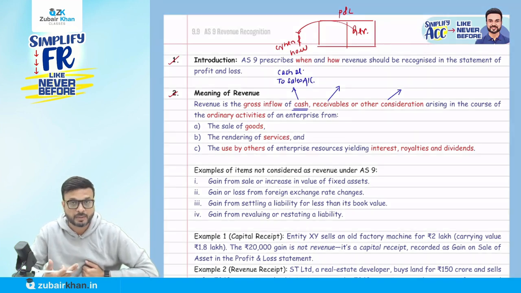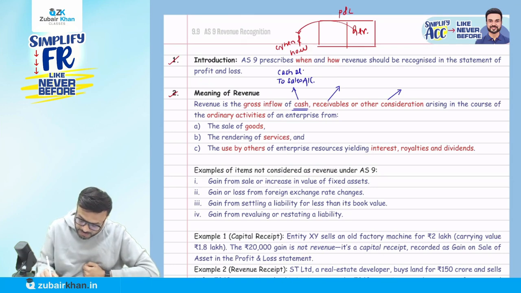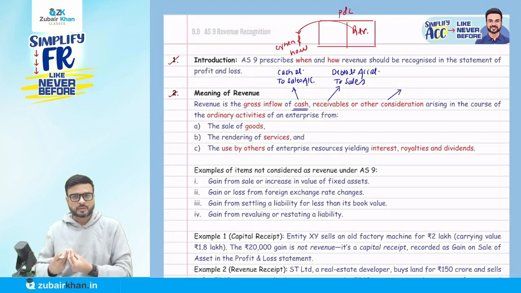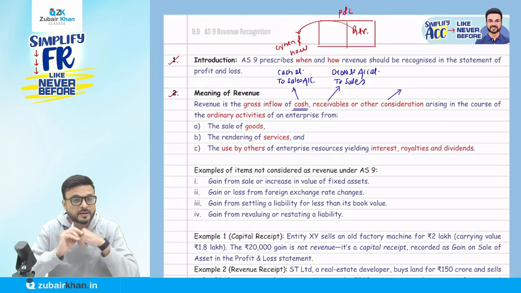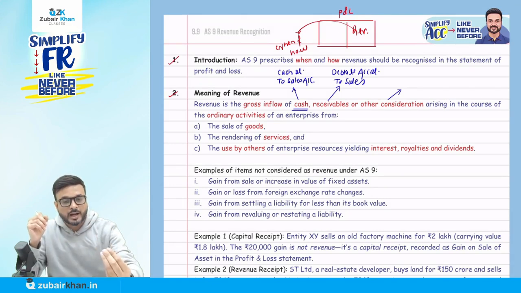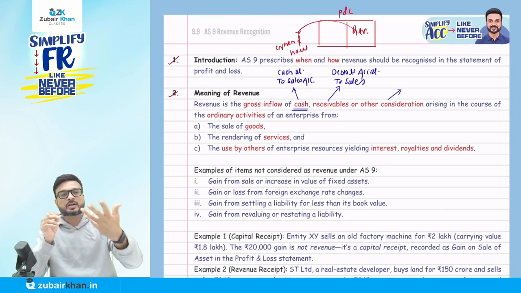Then the receivable. What entry do we pass for a credit sale? Debtors account will be debited, and I am going to credit the sales account. But there is also other consideration. So we know cash sales and credit sales. What is this other consideration? For example, I am giving you a car for the services or the goods you sold to me.